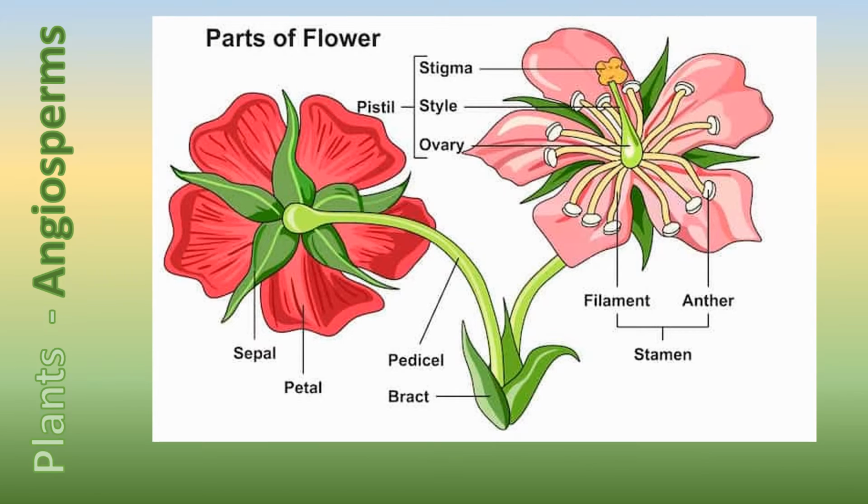The main parts of a flower are the sepals, the petals, the stamens, and the carpels. The stamen produces the male gametes, which are pollen grains, whereas the carpel contains the female gametes, which are the eggs.